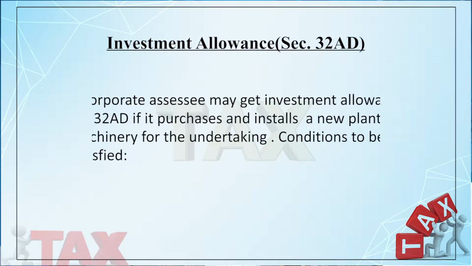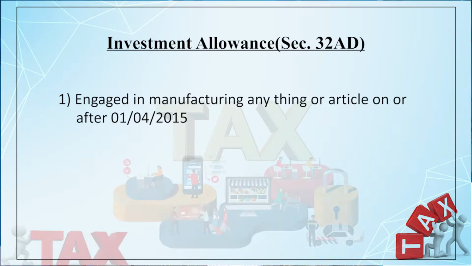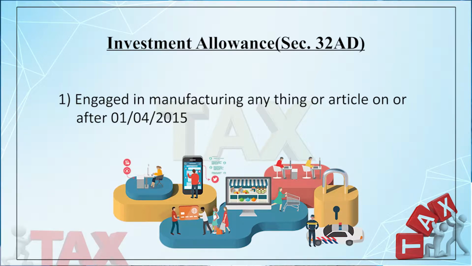But to get certain advantage or certain deductions, one has to satisfy certain conditions. So, as per section 32AD, the corporate assessee has to satisfy certain conditions to get the advantage of the investment allowance of section 32AD. What are the conditions? It must be engaged in manufacturing anything or article on or after 1st April 2015. So, this is a primary condition, that the company should manufacture anything or article.